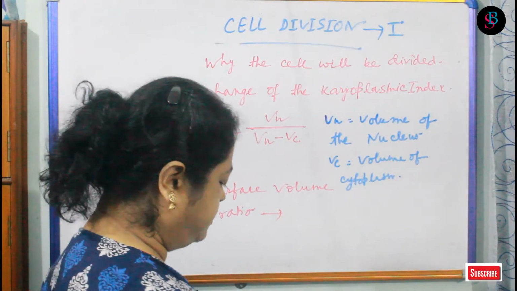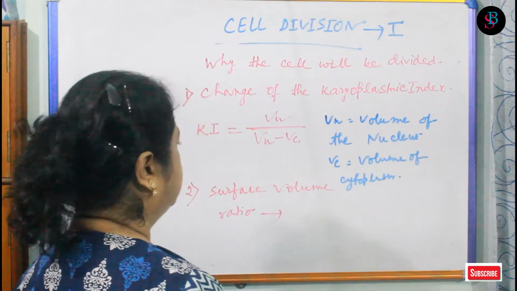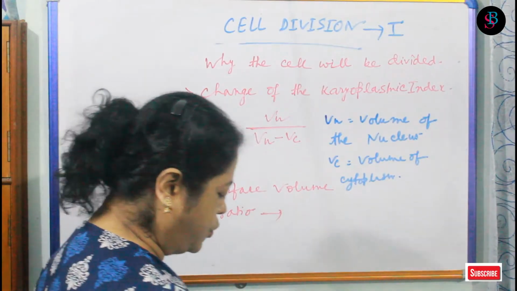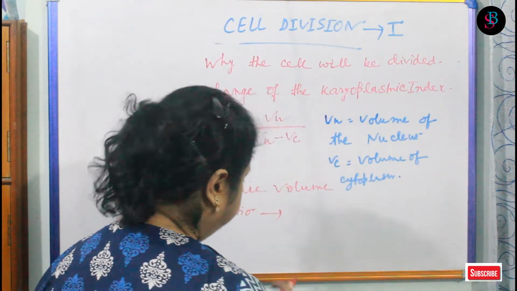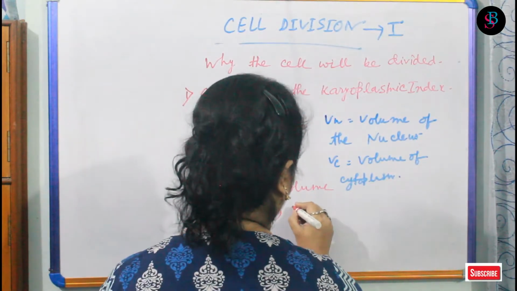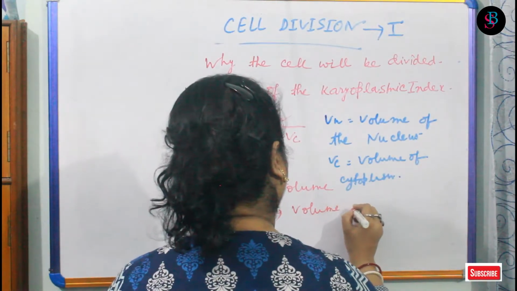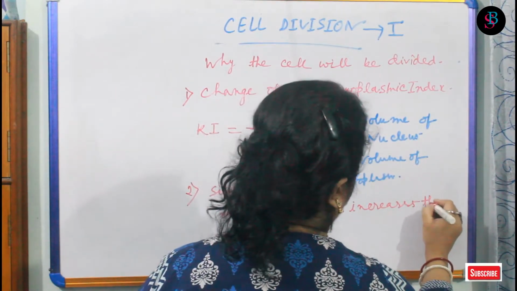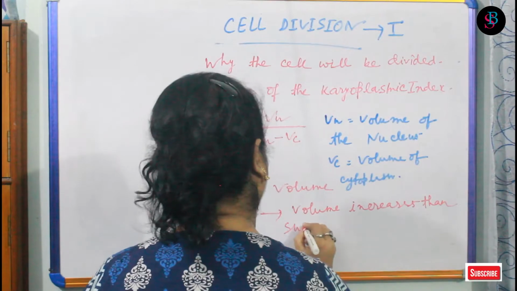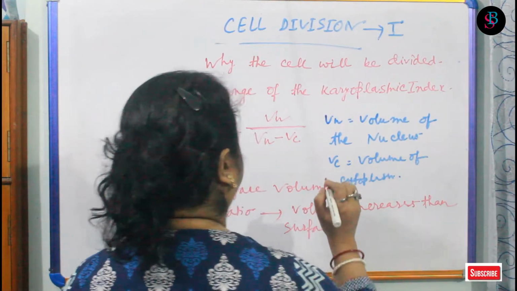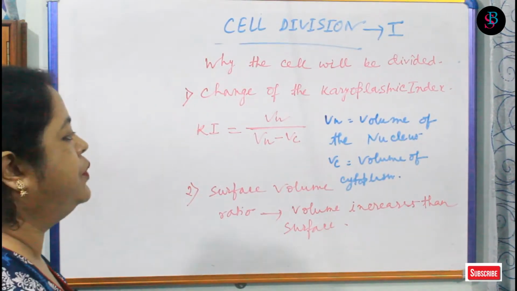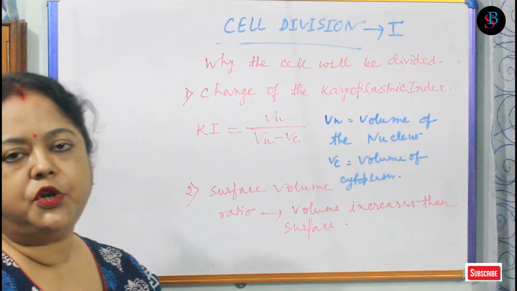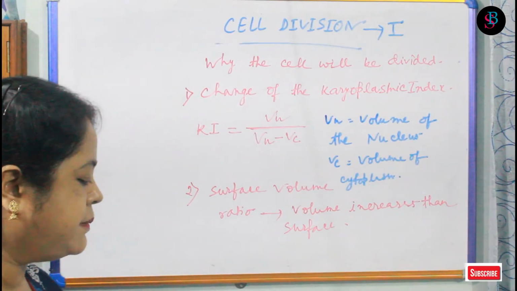There the surface volume ratio will change in such a manner that the volume of the nucleus will be more than the surface. Volume increases more than surface, and then the cell divides. So this is the main motive of cell division, why cell division is taking place, and what the main target of it is: to produce its own kind. This is about mitosis.